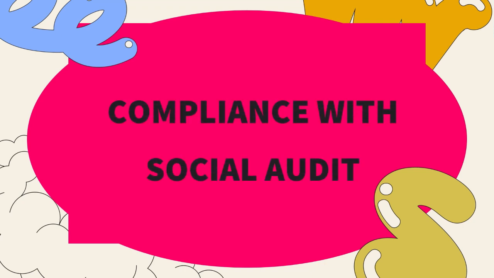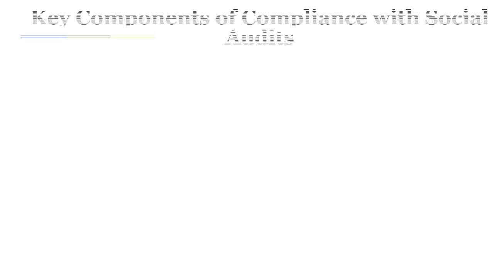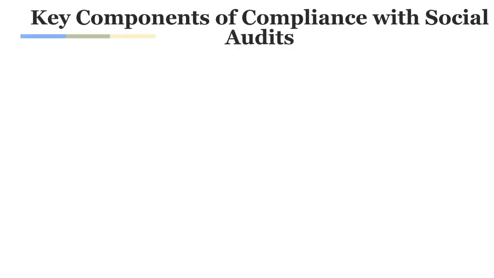We need to comply with the social audit. This refers to the process, standards and guidelines established for conducting a social audit. A social audit is a participatory evaluation process where the performance, spending and impact of programs or policies are assessed in a transparent manner, typically involving stakeholders like beneficiaries, civil society organizations, and an independent evaluator. In this context, first of all, there are key components of the social audit.